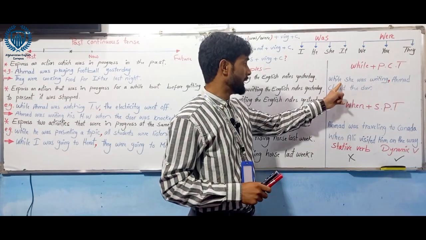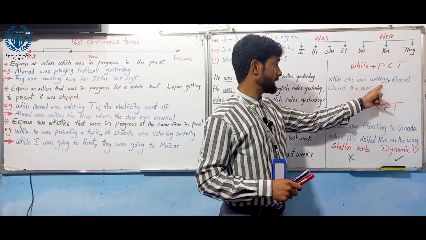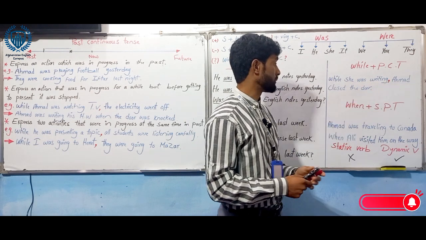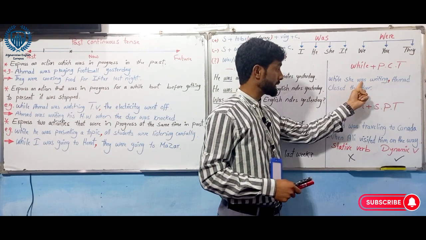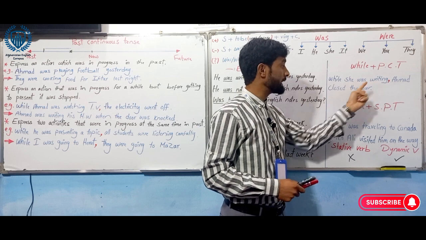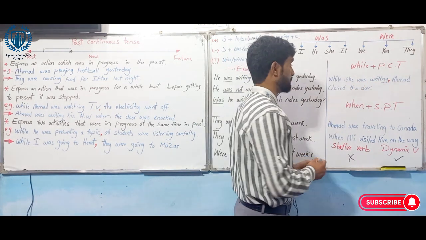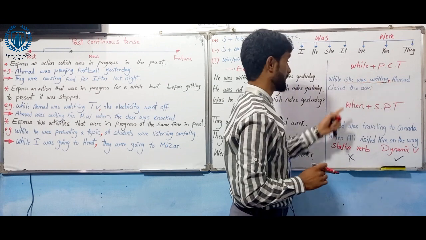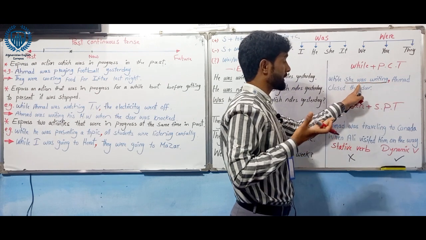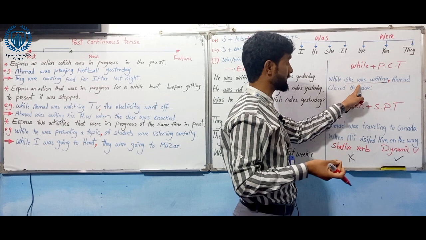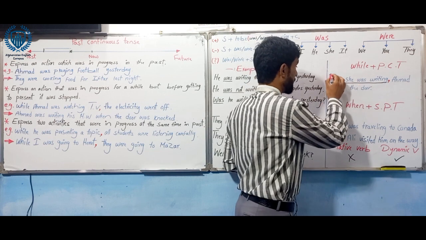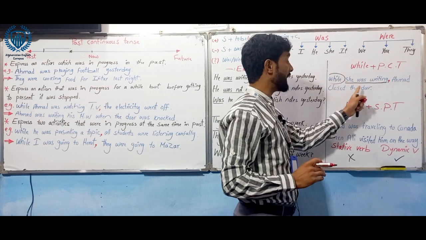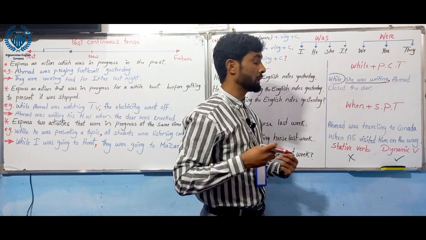Look at here. While she was writing. So this following sentence, she was writing, it is a past continuous tense. She was writing, it's a past continuous tense structure. So before such a sentence, which is past continuous tense, we use while. While is used here. While she was writing, Ahmad closed the door.